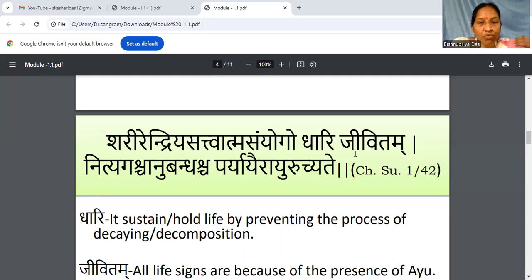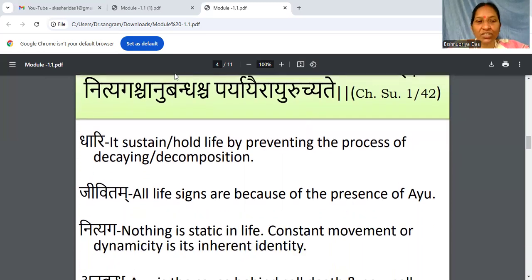There is a way put forward here to understand Ayu. Dhari is the word kept to understand the existence of Ayu within. Within us there is Ayu, which is not an exhibit. How do we understand it? Through the term Dhari, which is holding or sustaining life. Because it is sustained within, there is no decomposition and no decay. Once this Ayu is detached, the physical body comes under decomposition. That is the matter to understand.